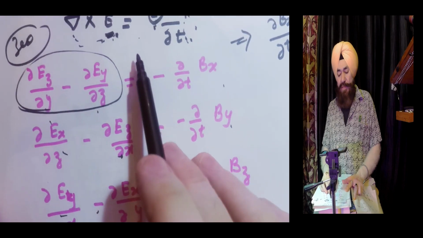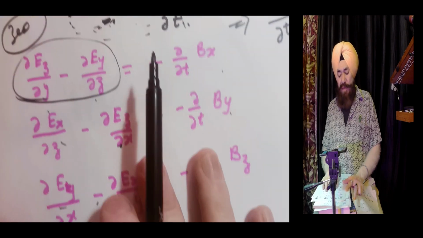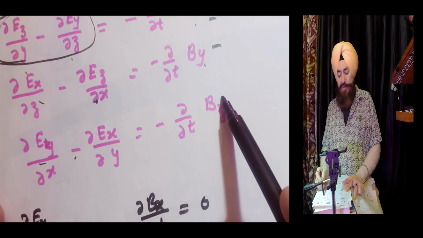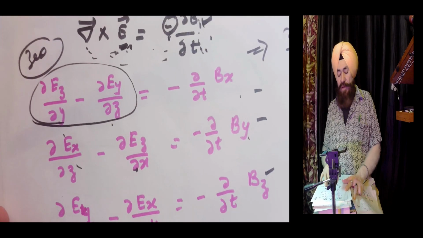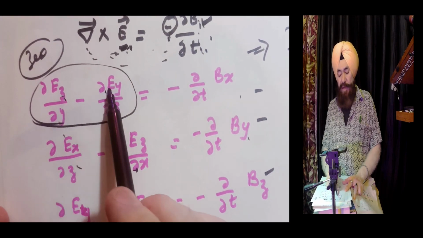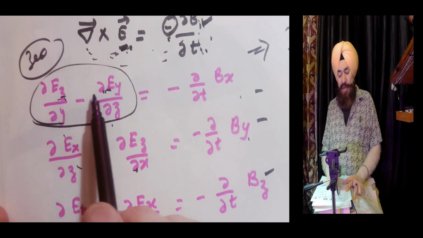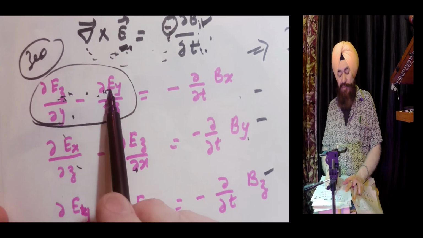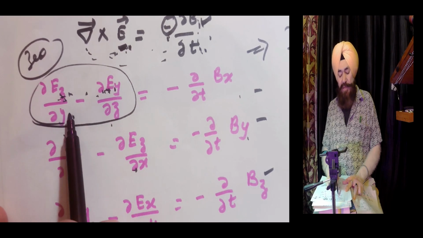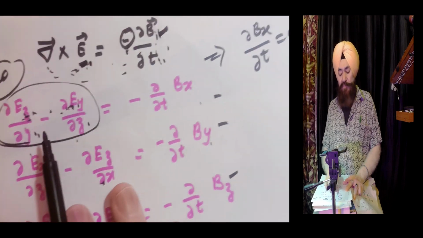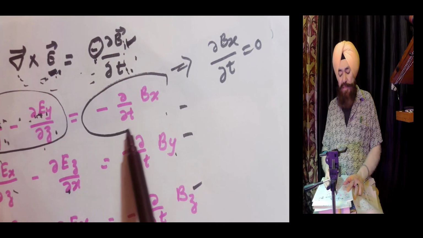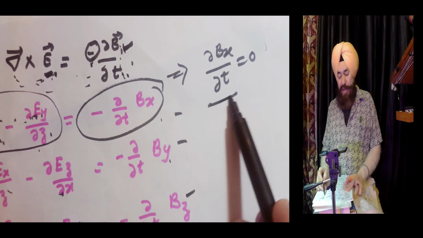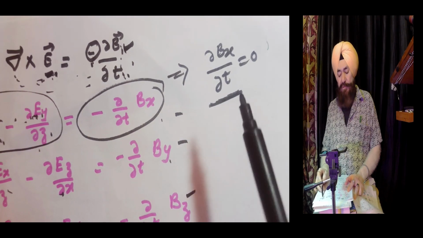Comparing the components of i cap, j cap, k cap, you are having these 3 equations. Now again, Ez and Ey are in a wavefront, in a y or z plane, they are not varying, they are constants with respect to y and z. So it implies this equals 0, it implies this equals 0.